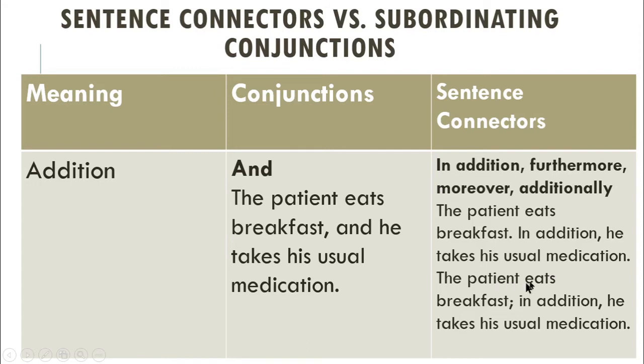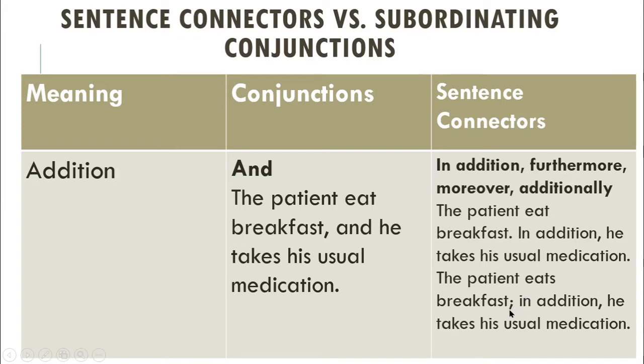Likewise, the patient eats breakfast. In addition, he takes his usual medication. So, in these two sentences, there is a very little difference. In the first sentence, we have a full stop here, and also here we have a semicolon.